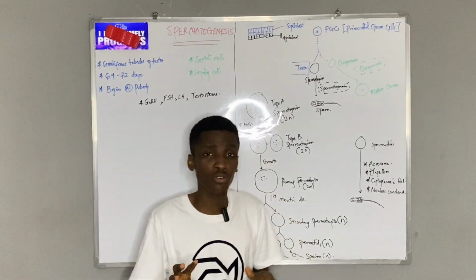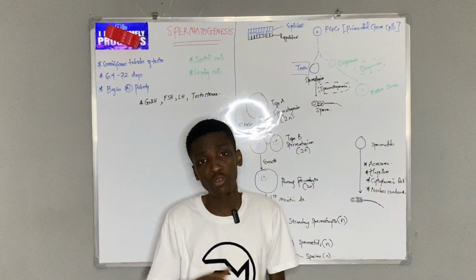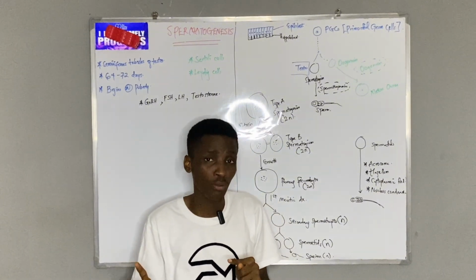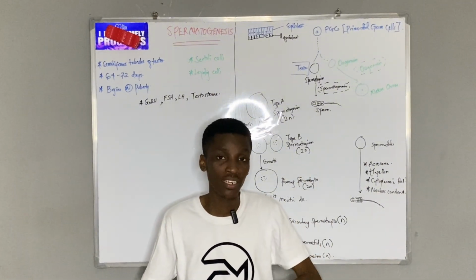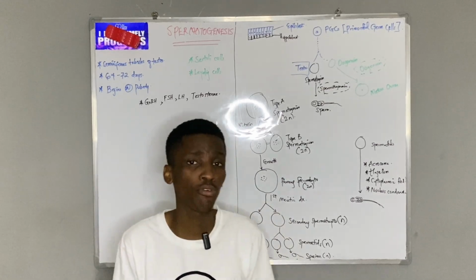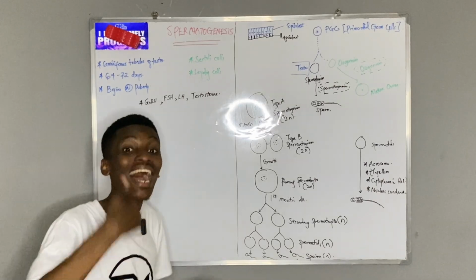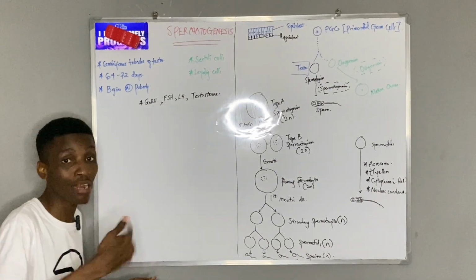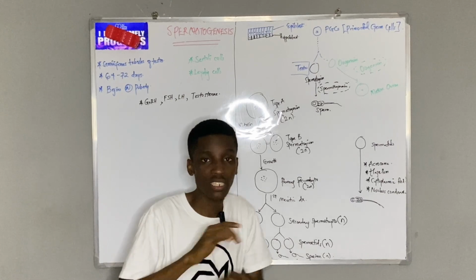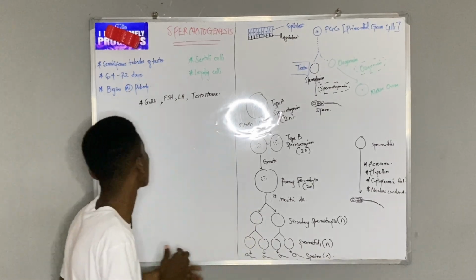As we go on in this series, you get to hear about development for females. You realize that development for females begins intrauterine, within the mother's womb. But for a male, the development of sperm is going to start at puberty. So up until puberty, nothing like that happens. That is when it starts.